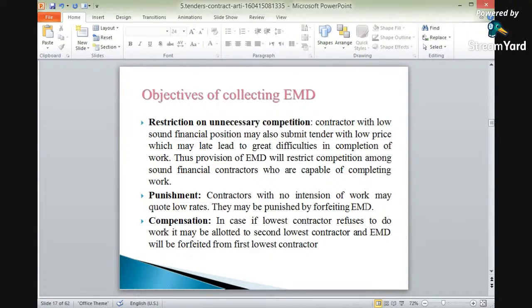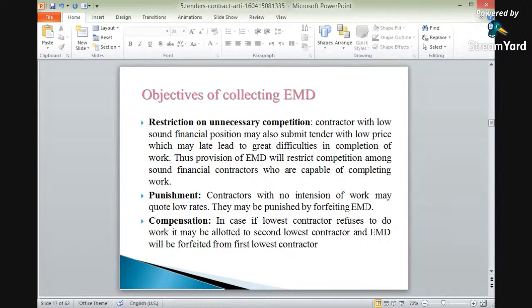Contractors with a low, unsound financial position may also submit tenders with a low price, which may lead to great difficulties in completion of work. So while inviting tenders, there may be some persons who will quote various items of work at a very low rate. Okay? So in order to reduce the competition, we can use EMD to restrict the competition.